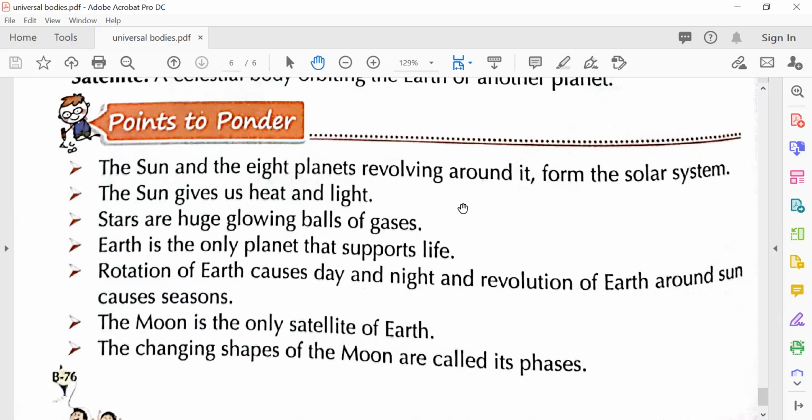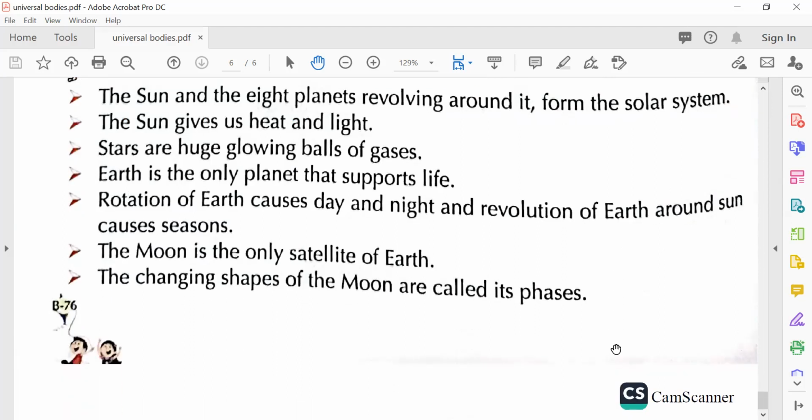The sun gives us dash and dash. The sun gives us heat and light. Dash and dash revolving around it form the solar system. The sun has 8 planets. Dash is the only planet that supports life. Earth. Dash of Earth causes day and night. Rotation. And dash of Earth causes seasons. Revolution. The dash is the only satellite of Earth. The moon, a natural satellite. The changing shapes of the moon are called its phases.